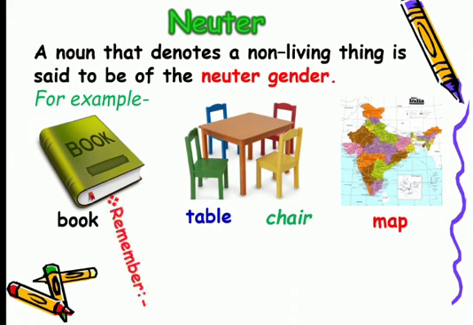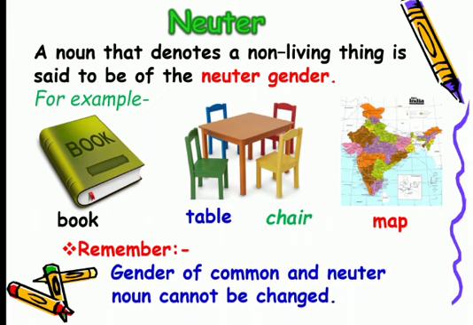They are neither male nor female. Remember children, gender of common and neuter noun cannot be changed.